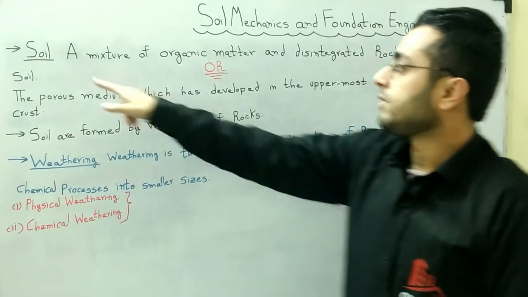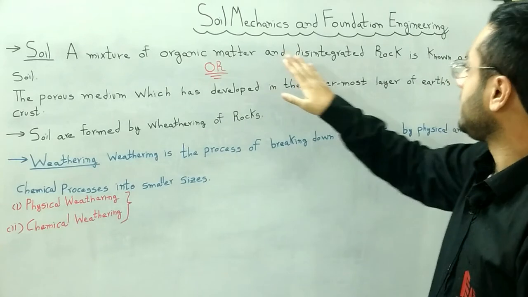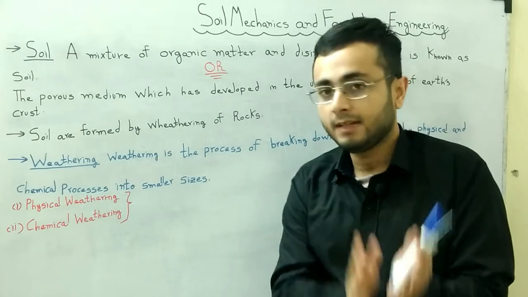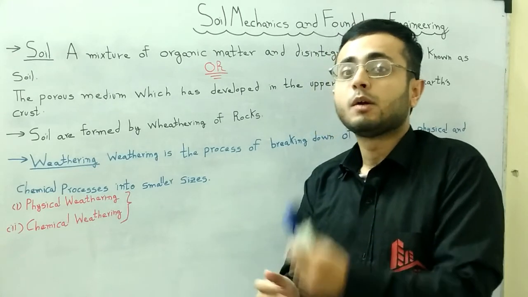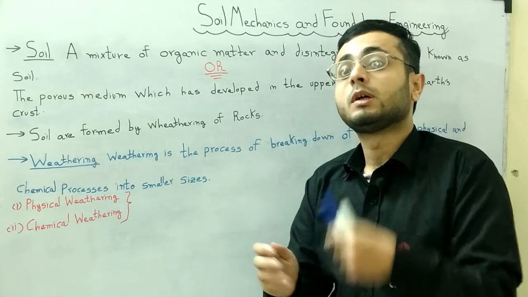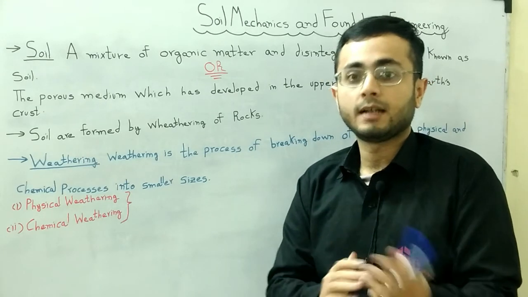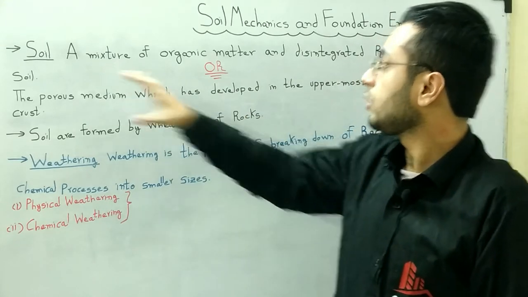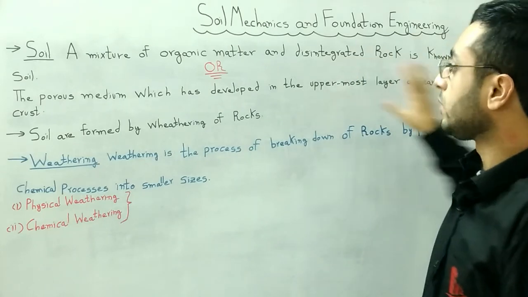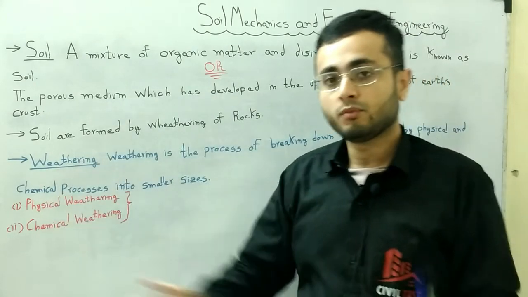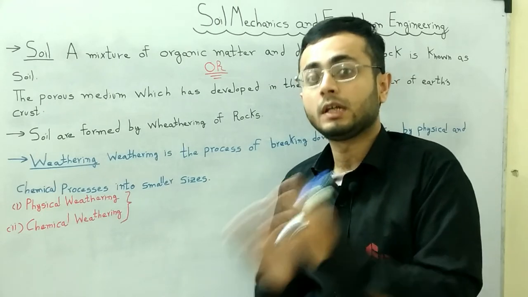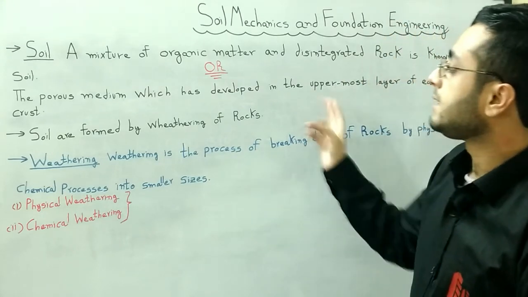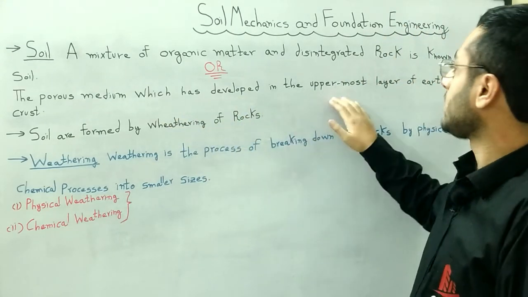First of all, the first definition: a mixture of organic matter and disintegrated rock is known as soil. Basically, disintegrated rock means weathered rock or dismantled rock. These are the definition of soil: a mixture of organic matter and disintegrated rock. Now we will further discuss how these rocks are disintegrated and how they are formed by the process of weathering.